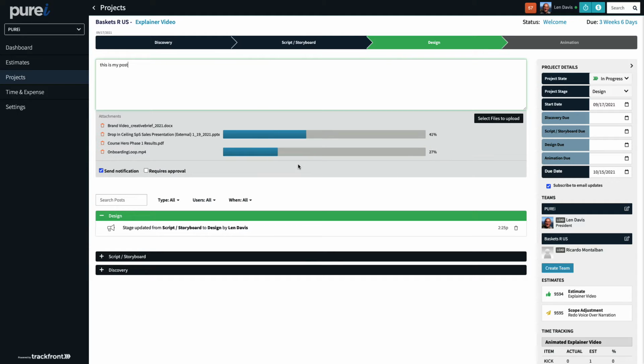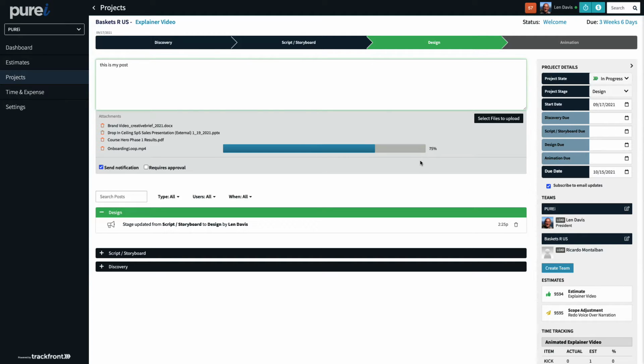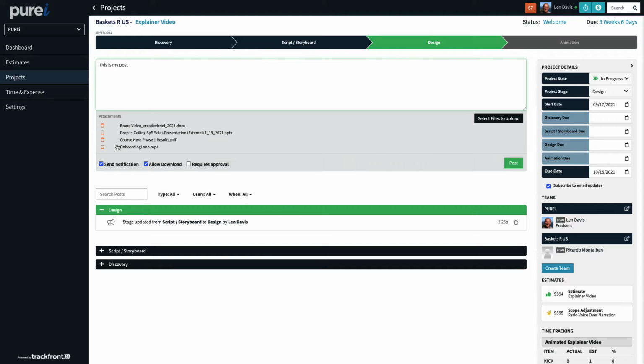And then you wait for all of the progress bars to finish here. This is indicating the upload status. And if you change your mind, you can delete one or multiple attachments by just clicking the trash can icon. And then you can change any of your settings here if you want, in terms of allowing downloads or requiring an approval or sending notifications, and then you hit post.